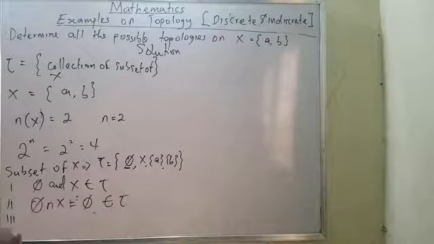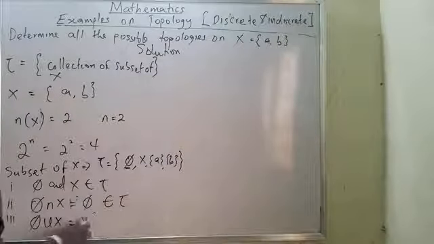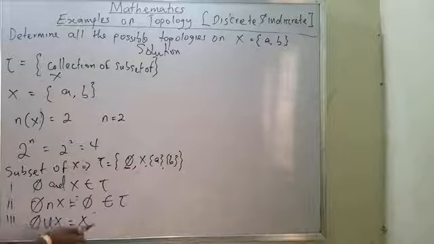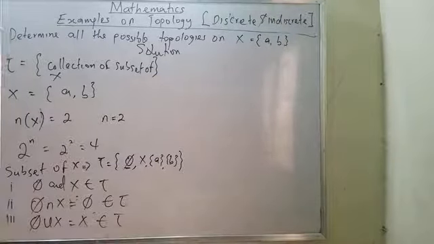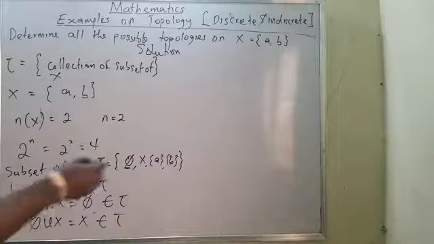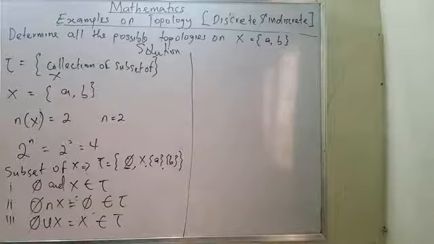I will now move on to the union. Empty union the given set will be equal to the given set. Please take note of that. And the given set is an element of what? Tau.